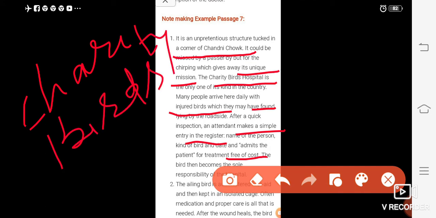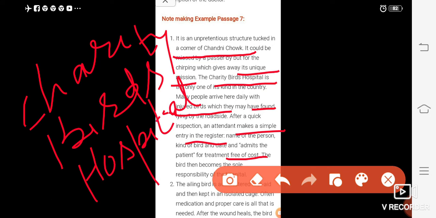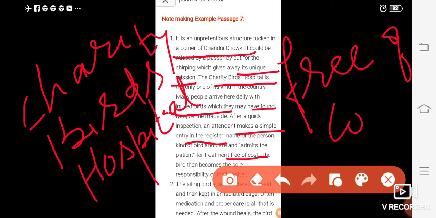This is a unique mission, and it is situated at the corner of Chandni Chowk. And one more thing, it is free of cost. So injured birds which are lying on the roadside are admitted in this hospital.